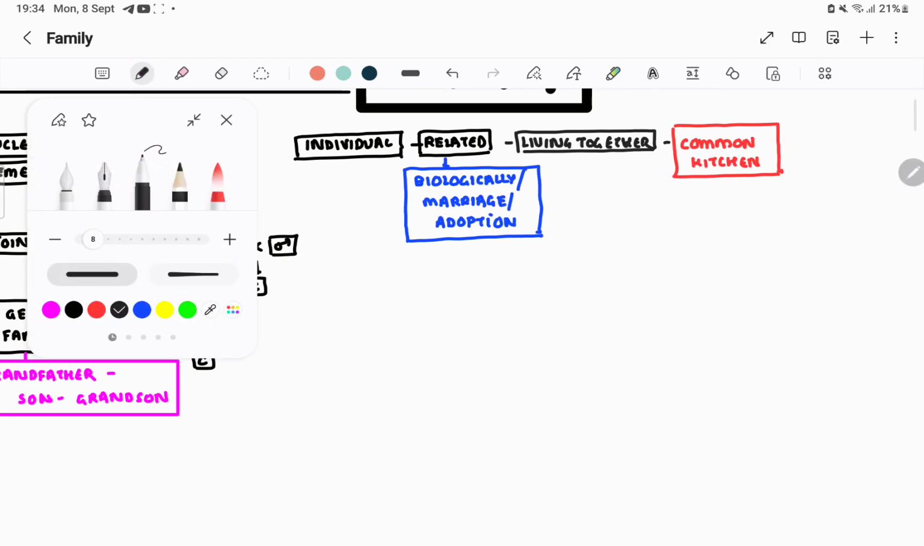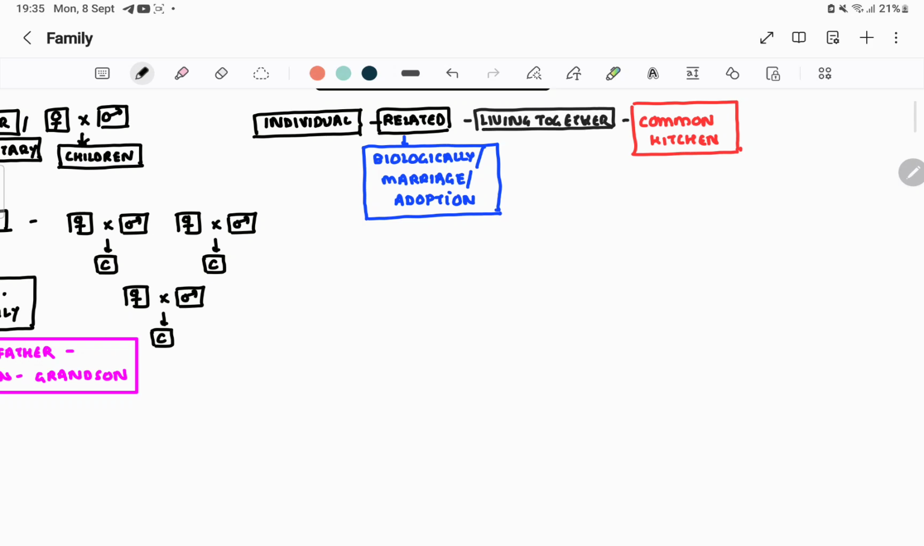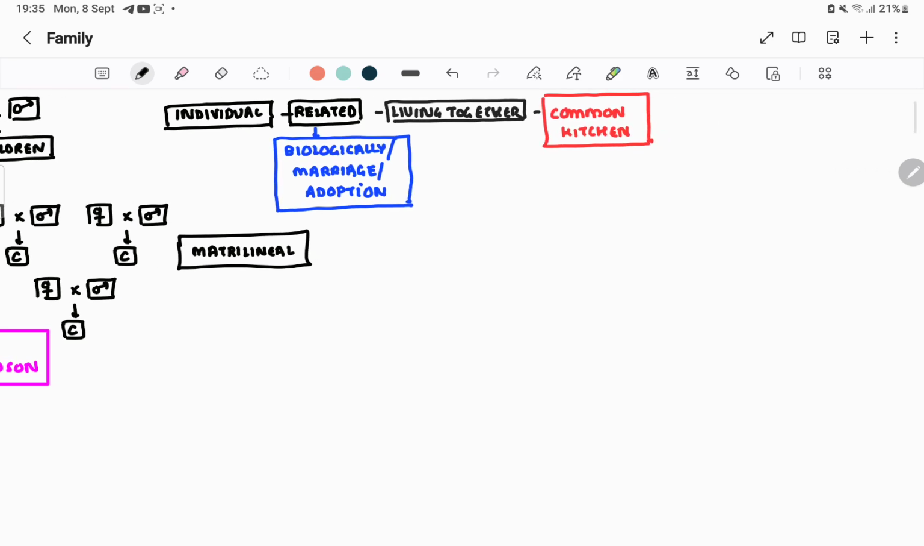I'm discussing with you a special type of family, which is called matrilineal family. So, what is a matrilineal family? A matrilineal family is a family which can be traced through a female, right? Matri means mother, and patri means father. You all know that. In a matrilineal family, the descent of family name is through mother's side.